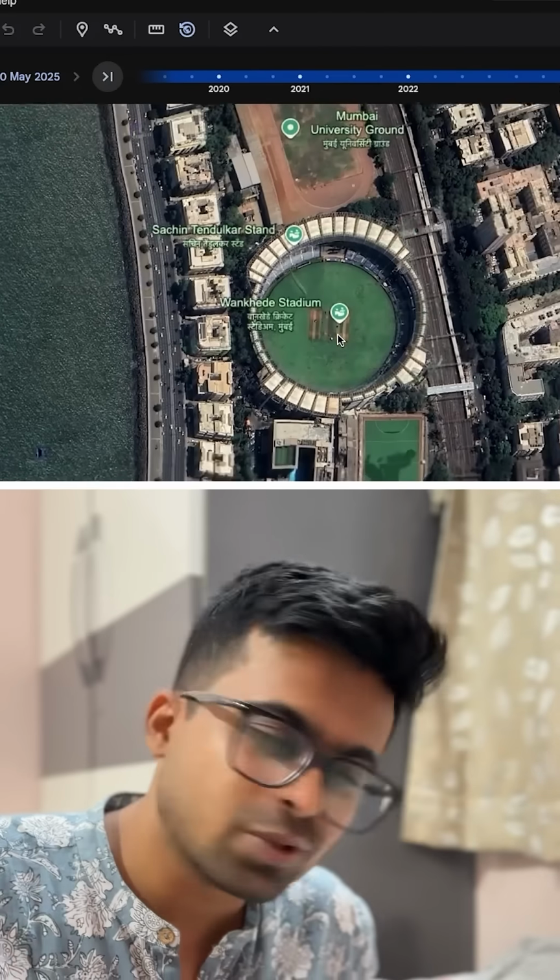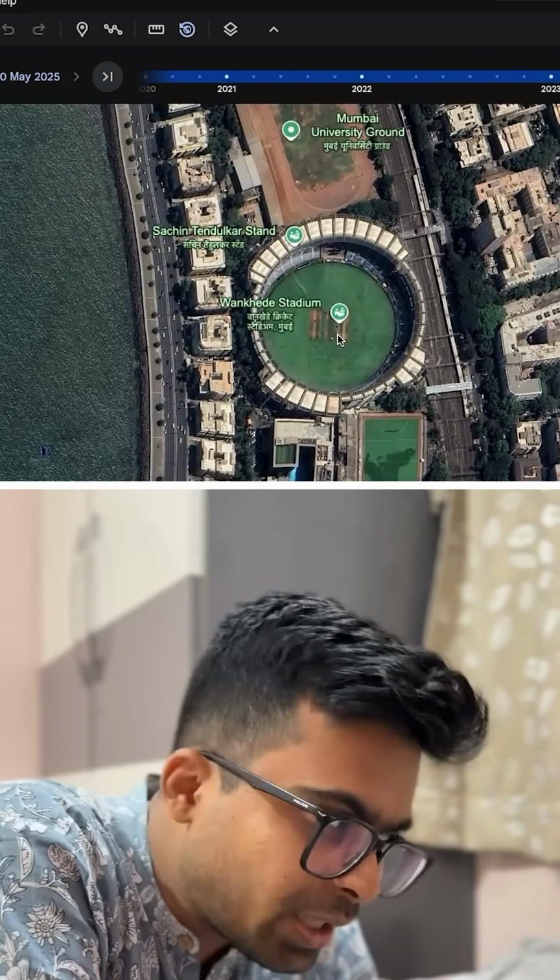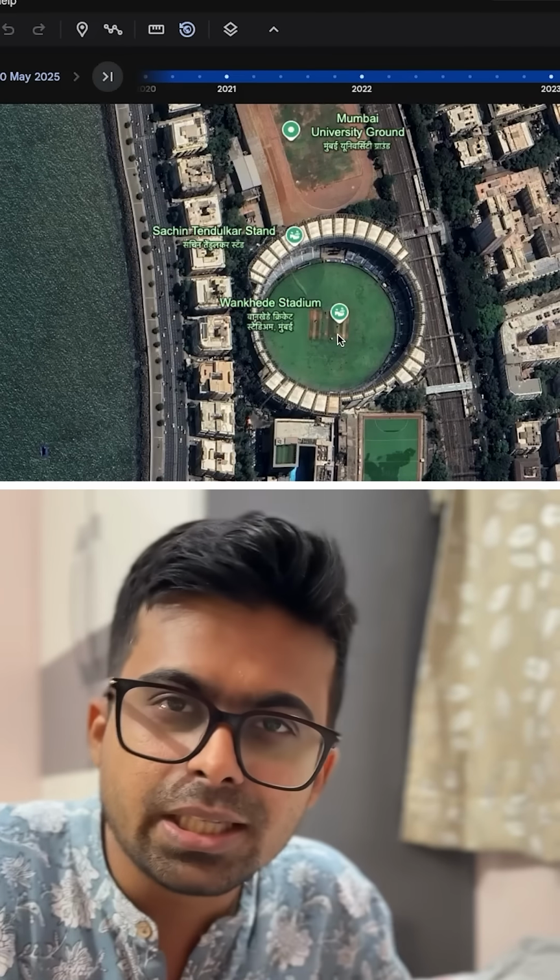But yeah, this was the small story of the small area on the map in the series which I call Map Talks.